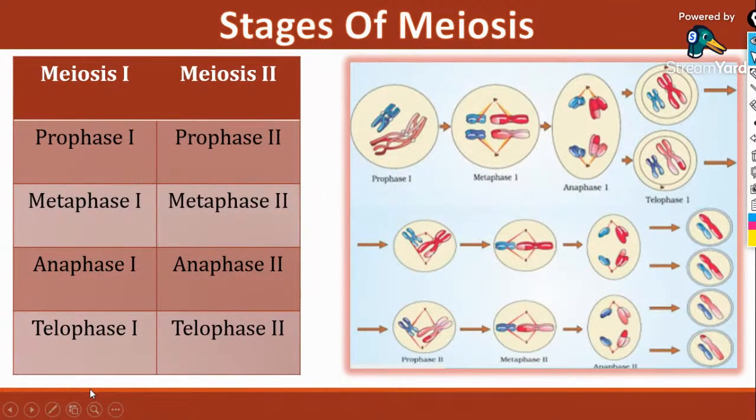So this is what we have discussed so far: stages of meiosis, that includes meiosis 1 and meiosis 2, prophase 1, metaphase 1, anaphase 1, and telophase 1, prophase 2, metaphase 2, anaphase 2, and telophase 2.